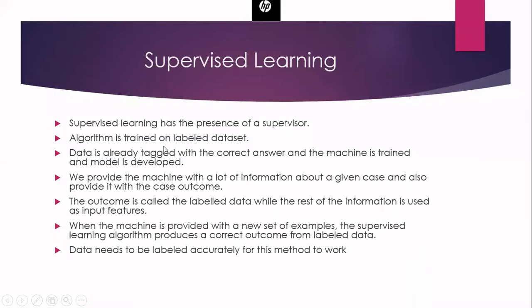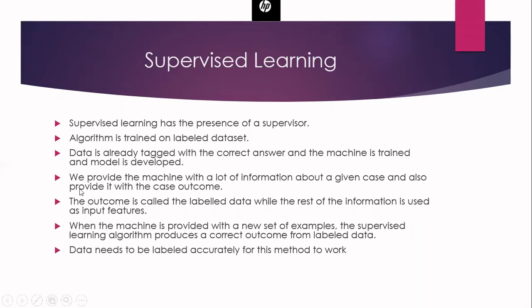And in supervised learning, the algorithm is trained on a labeled data set. This is a very important thing. Whatever data set you are using, for every record in the data set, we are going to give labels. With the help of the label, you are going to identify them. For example, if I have 10 records in my database related to fruit, and the first fruit is apple, I will say the label of the first record is apple. If the second is banana, I will say the label is banana. With the help of the label only, this supervised learning algorithm will work, because it needs somebody to supervise. Here, what supervises is the label.